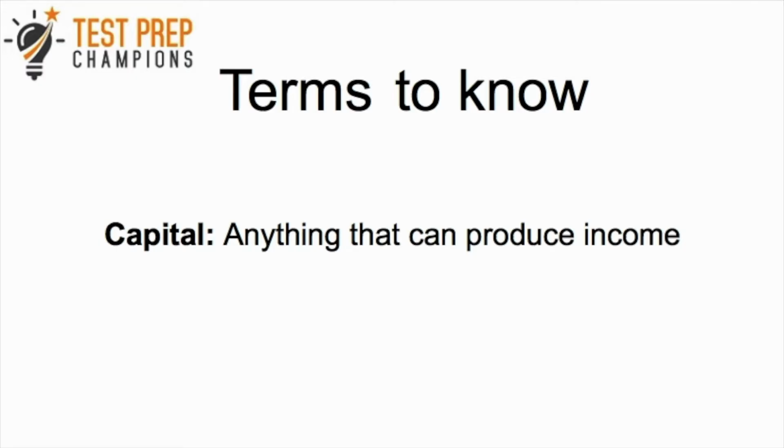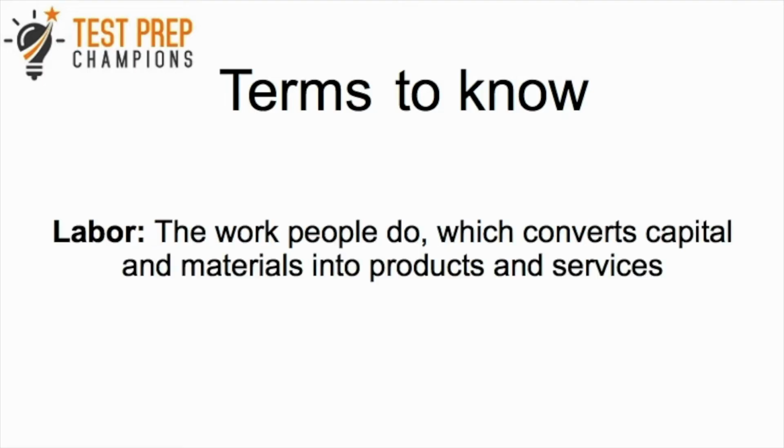So the first one is capital. Capital is anything that can produce income. So for example, a lake house, right? The owner of a lake house can rent the lake house out to other people and they can make an income from that. Another example of capital is simply money. So businesses are going to invest money to create goods and services which they can go on to sell to make an income. Now the actual work people do, which converts the capital and materials into products and services, is called labor. So here's another term to file away in the back of your mind.